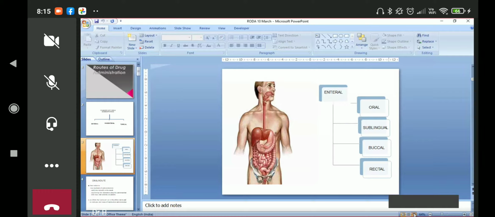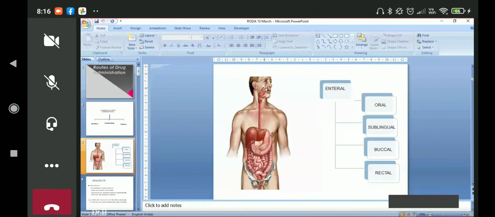Okay. So enteral, when we give it in the intestine, the gastrointestinal tract, which we have discussed, it starts from the mouth, esophagus, stomach, and all that up to the rectum. So this is enteral. So it's oral. In the oral cavity, again sublingual. It can be buccal. It can be rectal. So this is enteral.